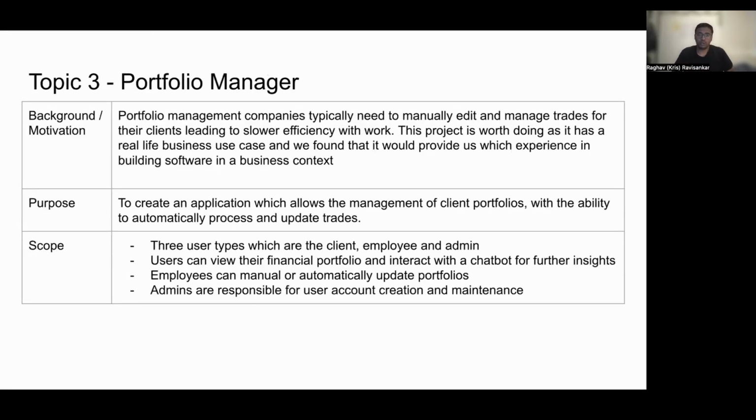The third project that we thought about was a portfolio manager application, where portfolio management companies needed to edit and manage trades, which was very slow work for a lot of people. We wanted to create an application which was going to help the management of these client portfolios. There are three user types in this application: client, employee, and admin. Employees can actually manually update or automatically update portfolios. Users can interact with the chatbot and see their financial portfolio, and admins are responsible for user account creation and management.